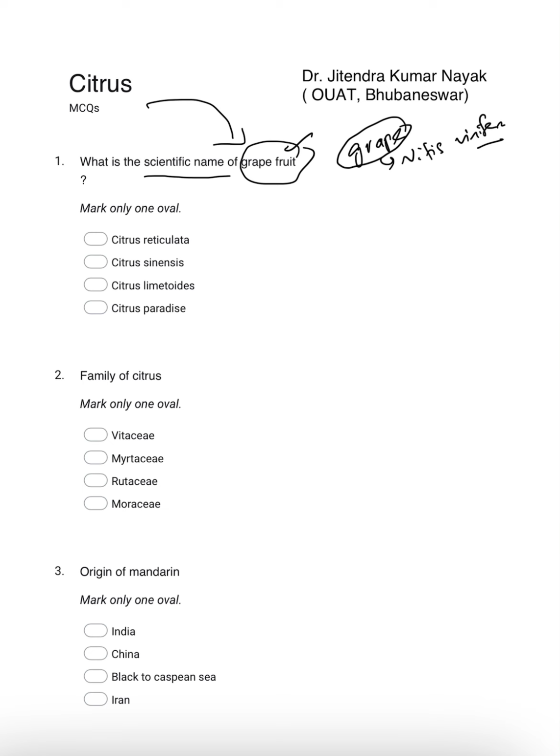Here the first option is Citrus reticulata, which is the scientific name of mandarin. Citrus sinensis is the scientific name of sweet orange. Citrus limetoides is the scientific name of sweet lime. So Citrus paradisi is the scientific name of grapefruit.